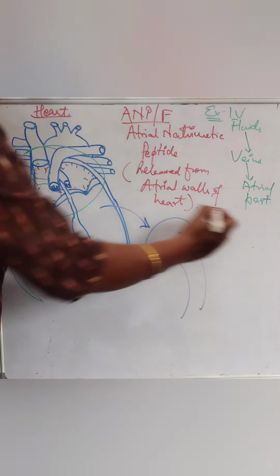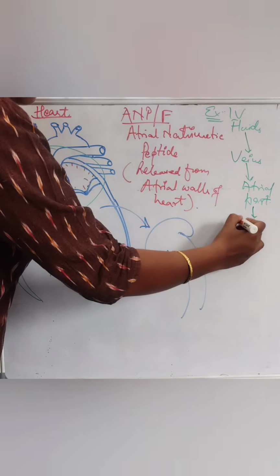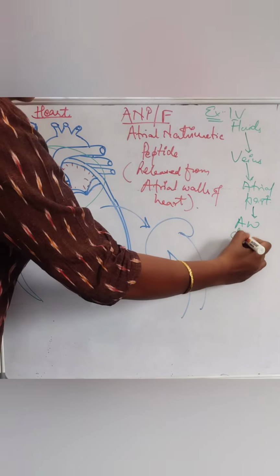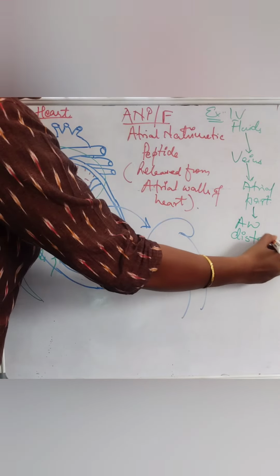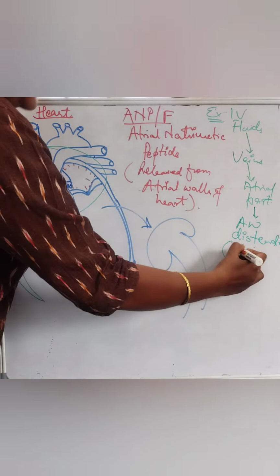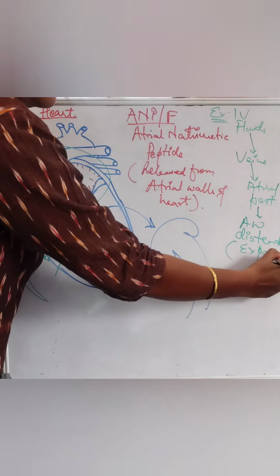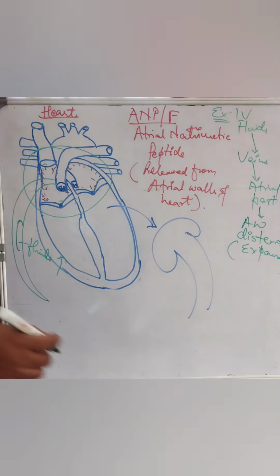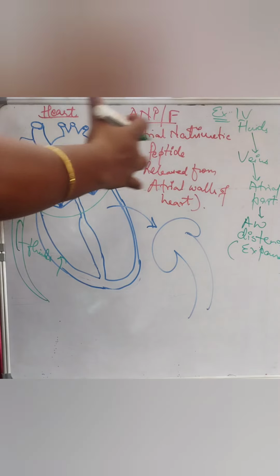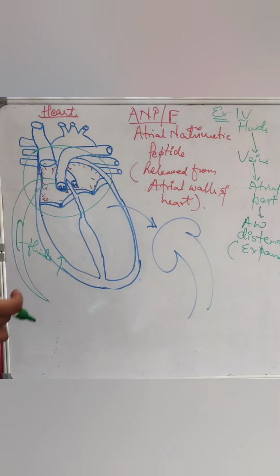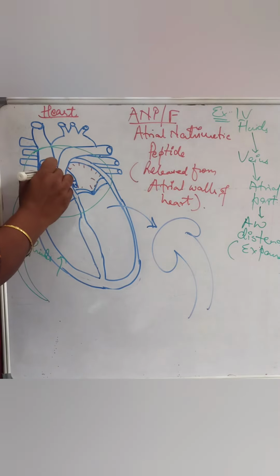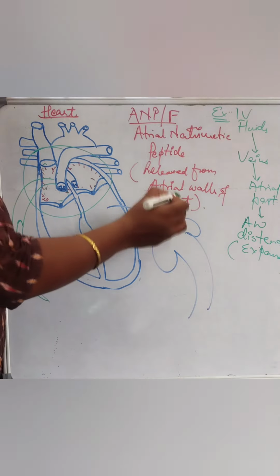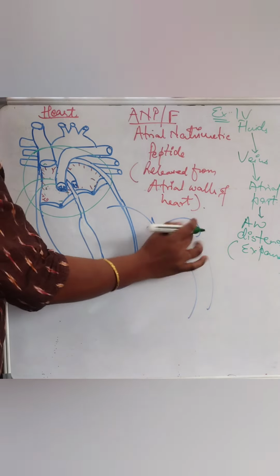The atrial wall will get distended, which means expanded. Now, once the atrial wall or chambers are expanded, the ANF factor, as I told you, works on the kidneys.